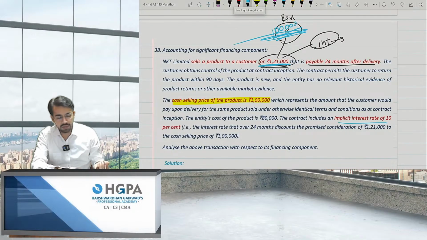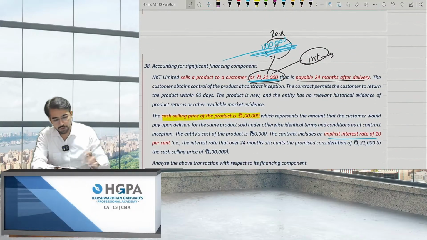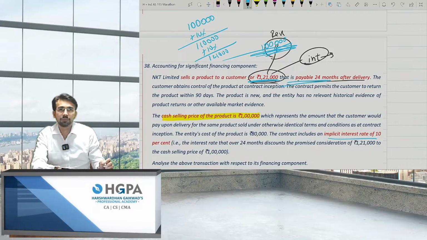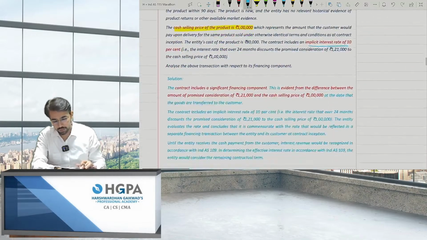And the rate implicit is 10%. Obviously, as per IND AS 109, the implicit rate is 10%. So even if you check, 1 lakh plus 10% will give you 1,10,000. Again, plus 10% interest will give you 1,21,000. So this is how they calculate the amount. They just added 10% interest each and every year for 2 years, right? Okay, moving ahead.